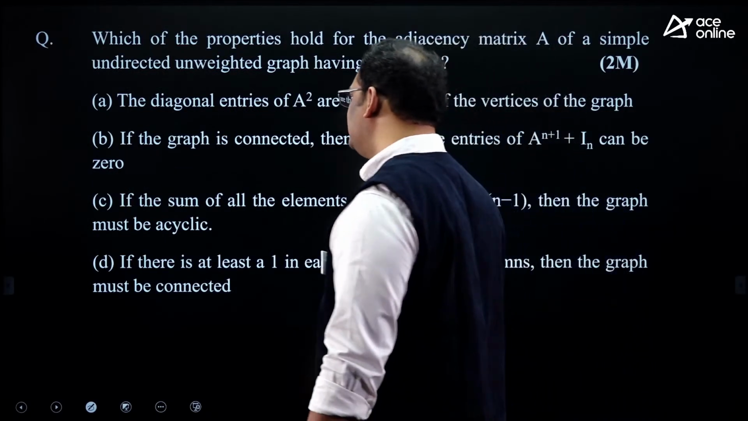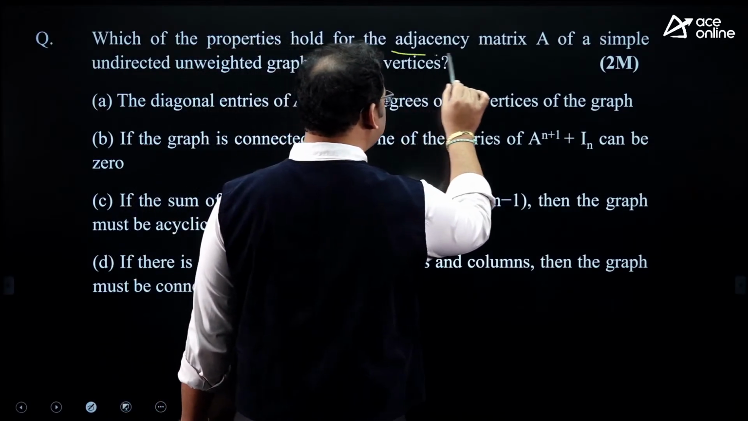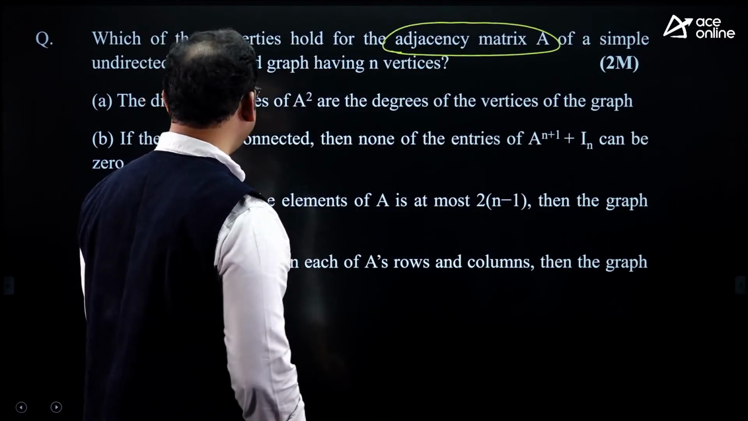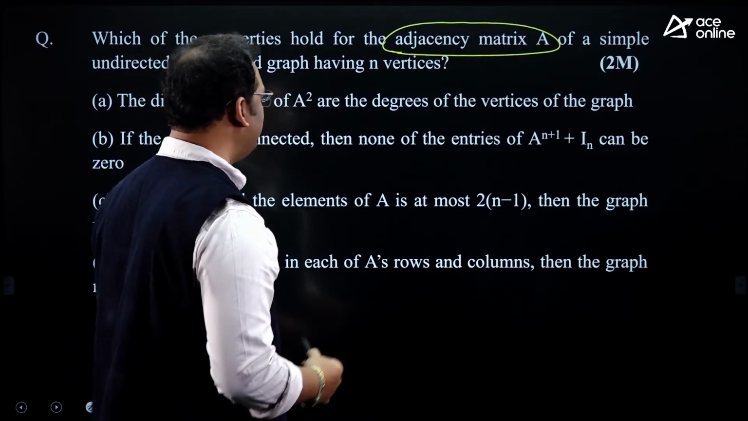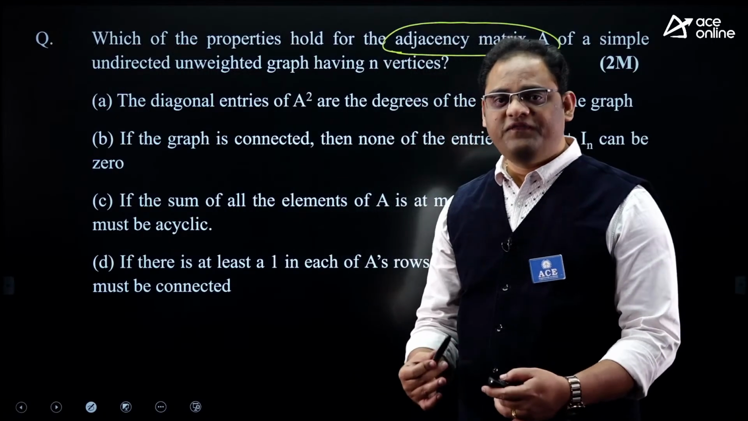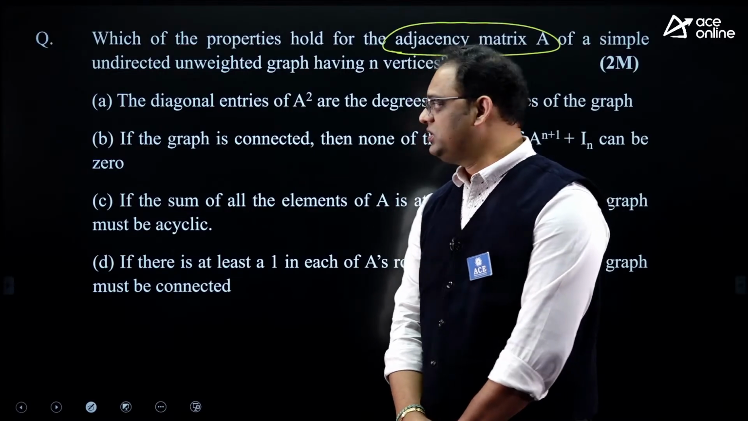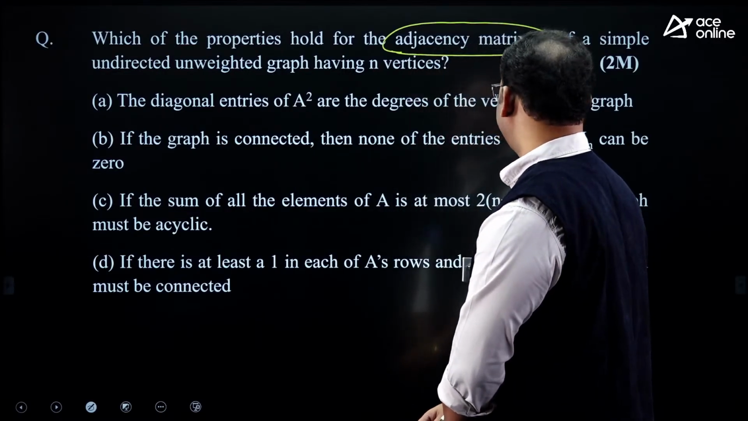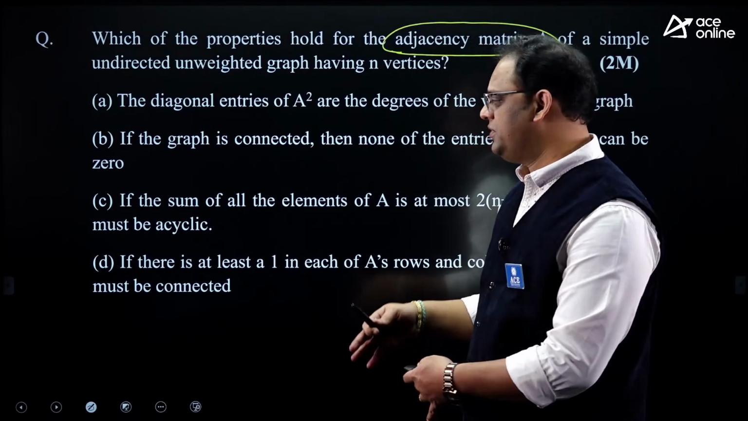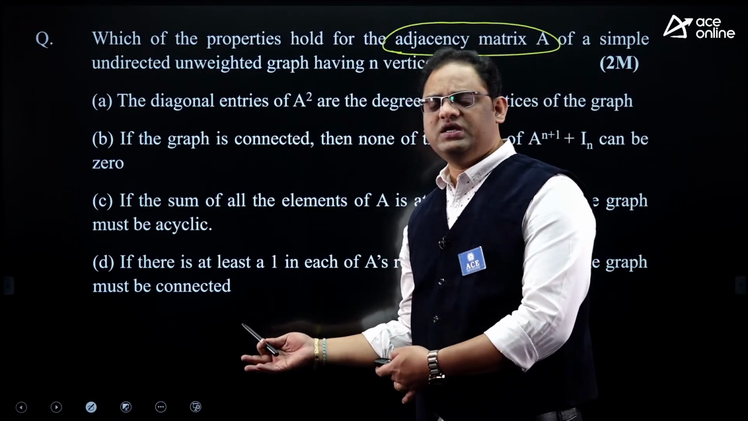Yeah, and one more question from graph theory. The adjacency matrix of a simple undirected unweighted graph having the following vertices. They speak about different properties of the adjacency matrix here. So in this particular question, A squared, the degrees of the vertices and everything. So this is also from the basic concept, as I mentioned, about the adjacency matrix.